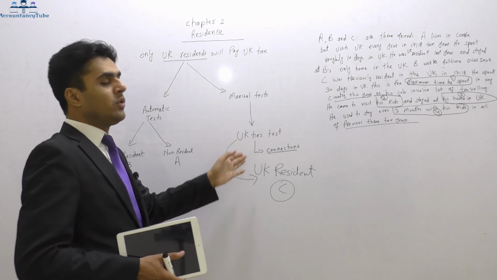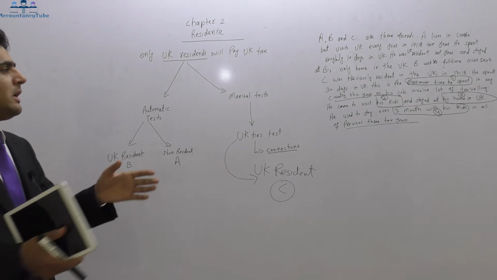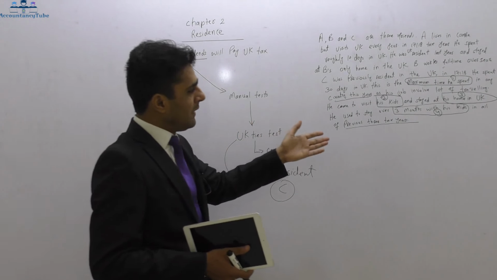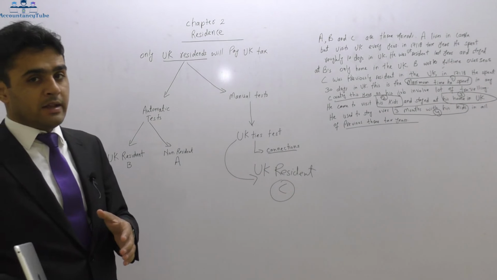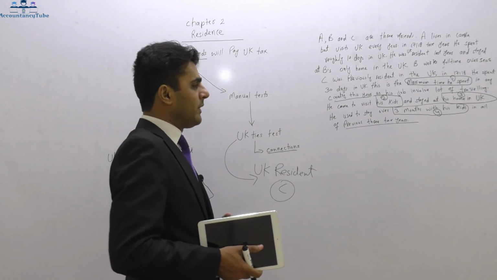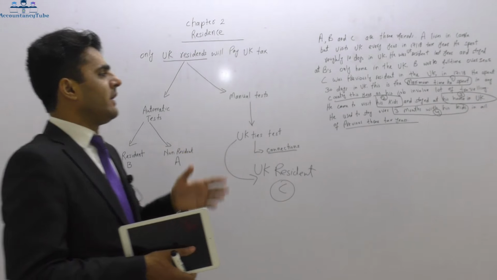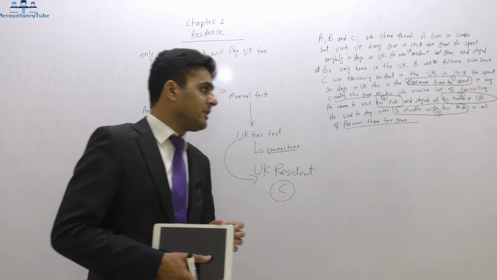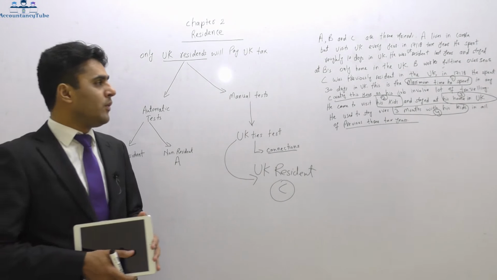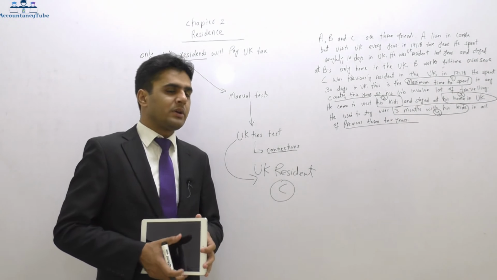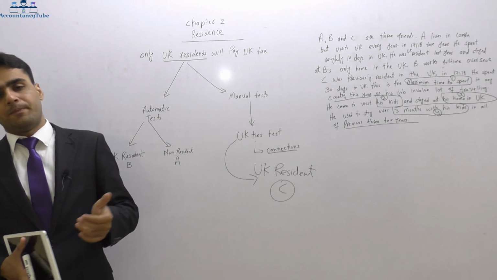Because we have seen the UK ties test, he spent 30 days, he needs 4 ties. Which 4 ties is he fulfilling? He spent maximum time in the UK than in any other country. He got close family members. He got a UK house which he used, and then he spent more than 90 days in the previous 3 tax years. That's why he's fulfilling the 4 UK ties, and he will be considered UK resident with the help of UK ties.